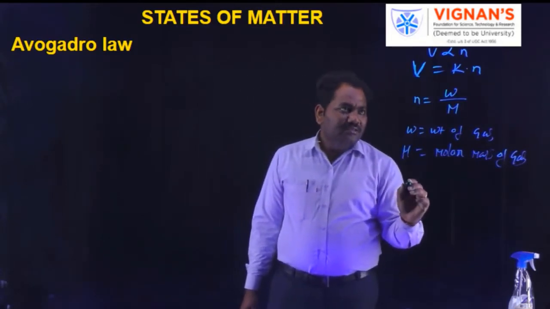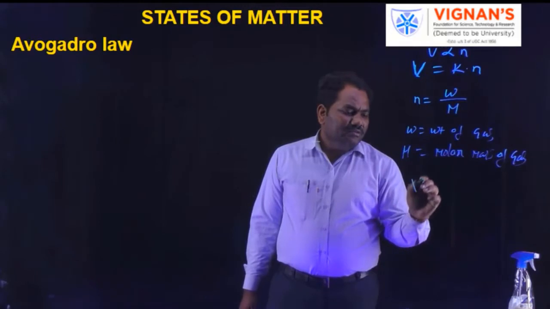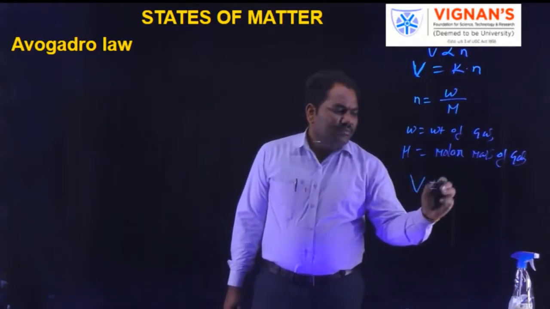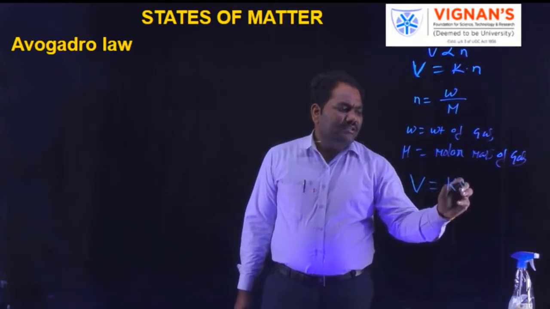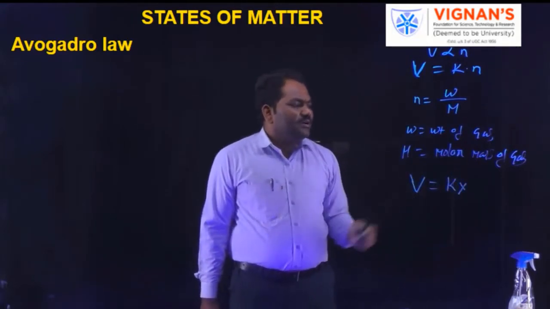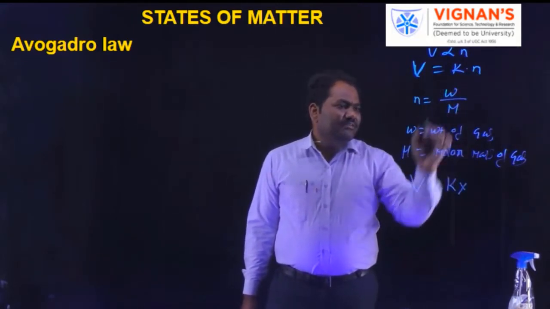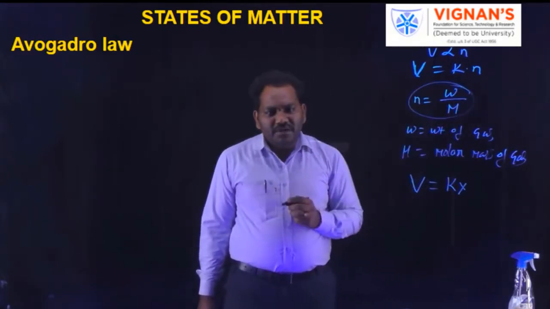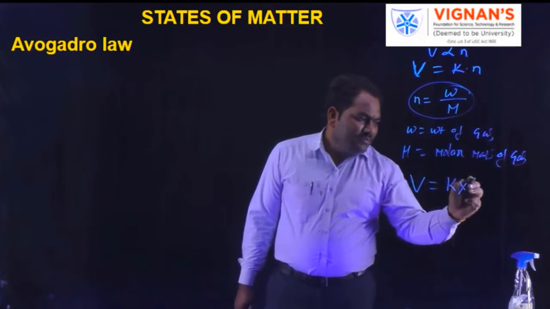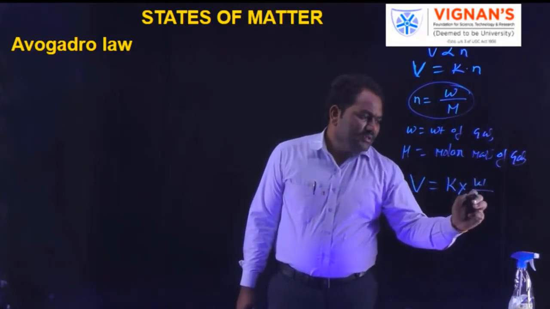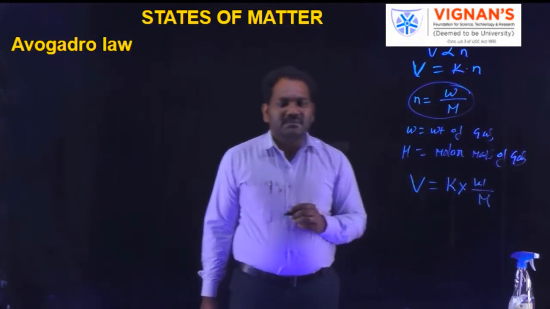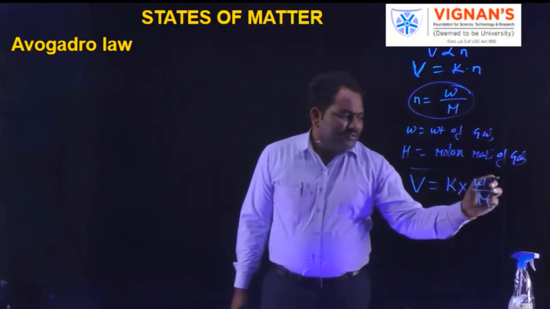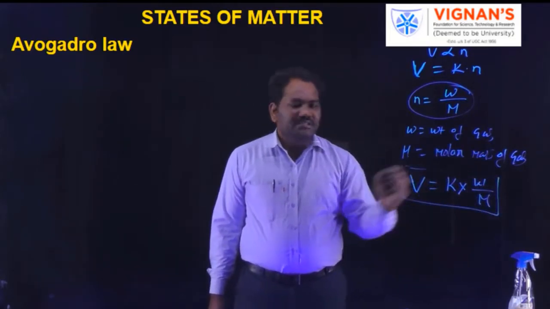It means V, the volume of gas, is equal to a proportionality constant times n, and instead of this n, we can introduce the new term W by M, mass by molar mass, like this. Okay, this is another expression.